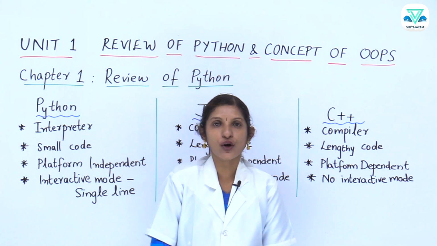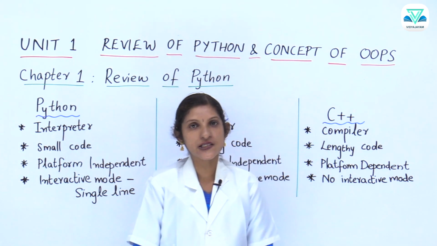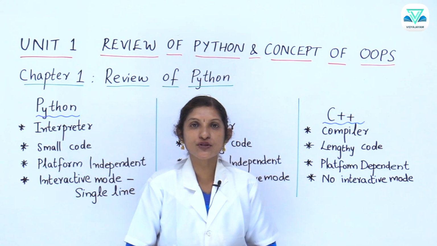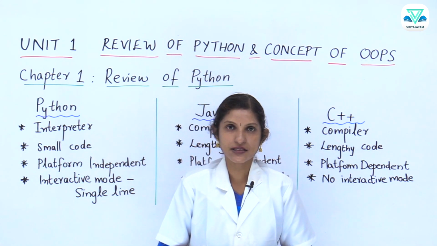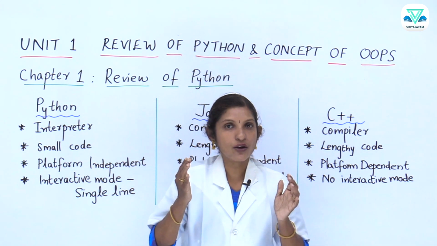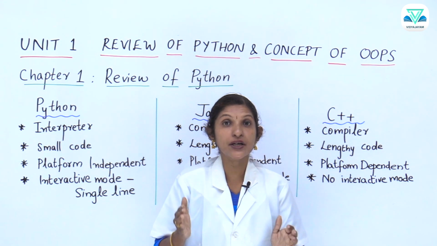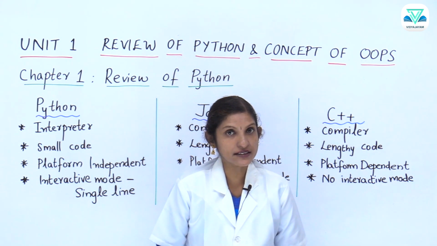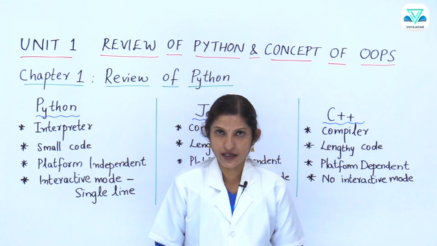What is the meaning of Object-Oriented Programming System? In ancient times, we were using procedure-oriented programming system where we concentrated on the number of steps. The program may be very lengthy with a lot of steps.